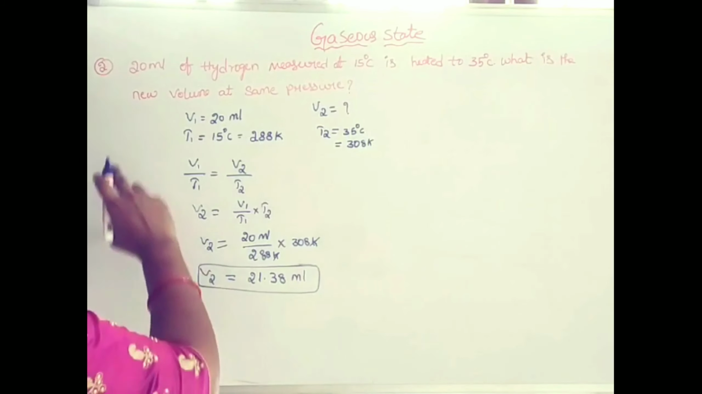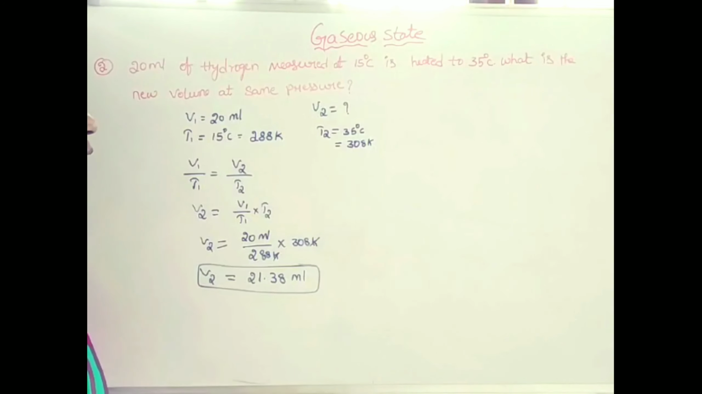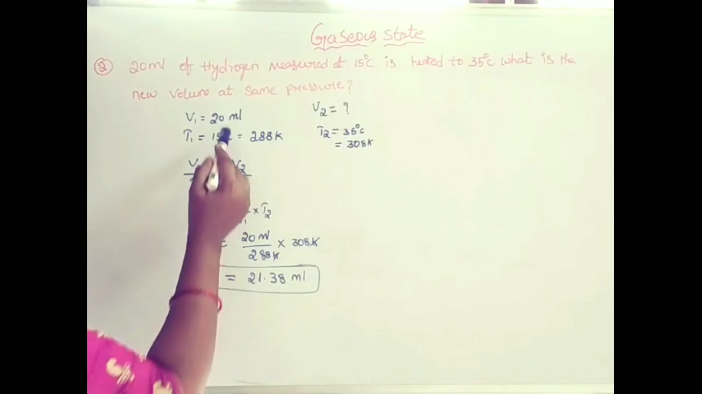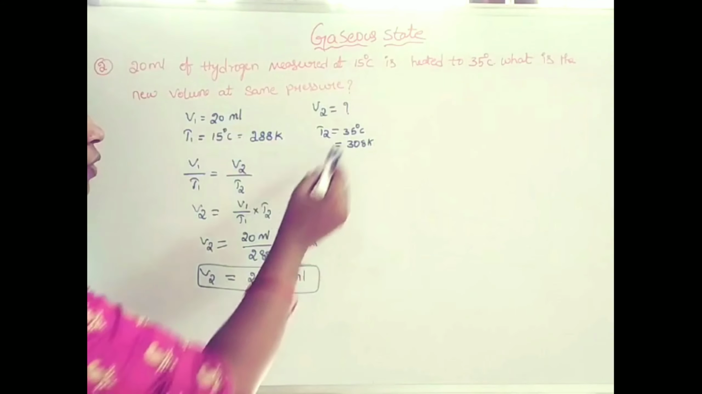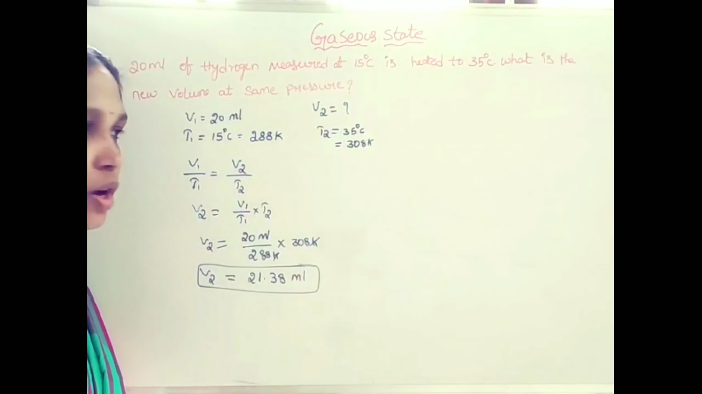Okay, 20 ml of hydrogen measured at 15 degrees Celsius is heated to 35 degrees Celsius. What is the new volume at the same pressure? At 15 degrees Celsius the volume is 20 ml. At 35 degrees Celsius, what is the volume of hydrogen?